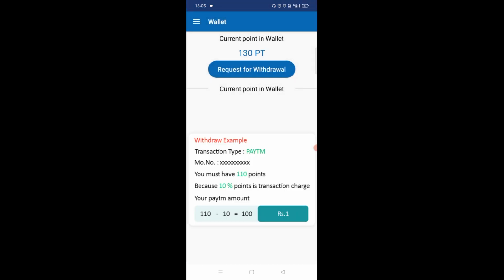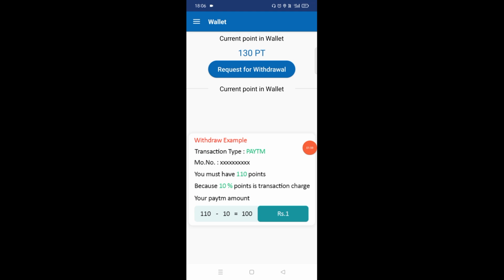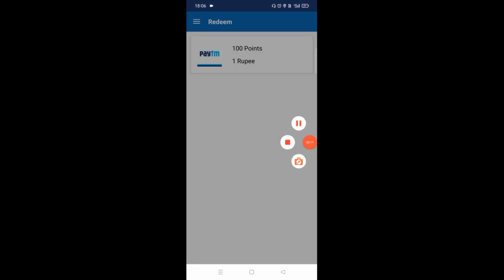So friends, the main thing in every earning app is how to withdraw, and what the process is to withdraw the money from the wallet. So friends, here I am going to tell you the withdrawal process. Here you can see the app is giving an example of withdraw. So I am placing a request for withdraw. So here is the option Request for Withdraw, and here you can see, friends, just wait a second.